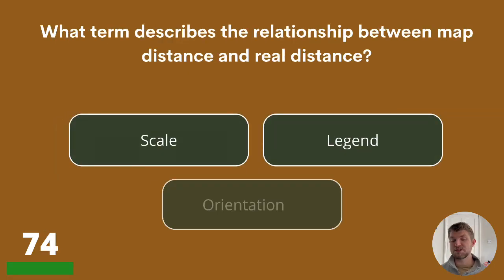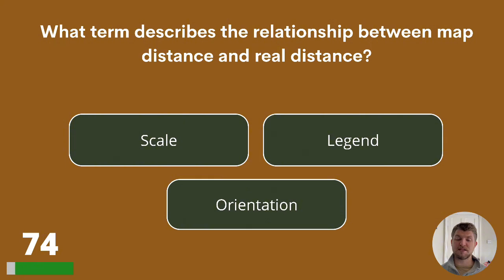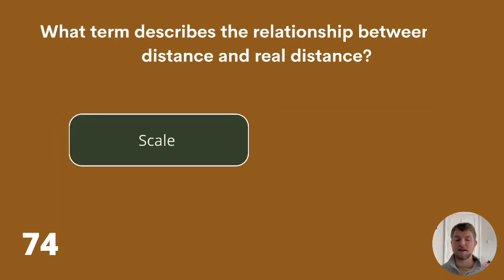74. What term describes the relationship between map distance and real distance? Scale, legend, or orientation? The correct answer is scale.